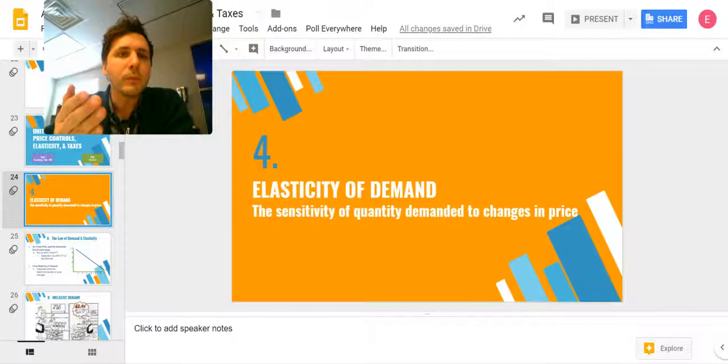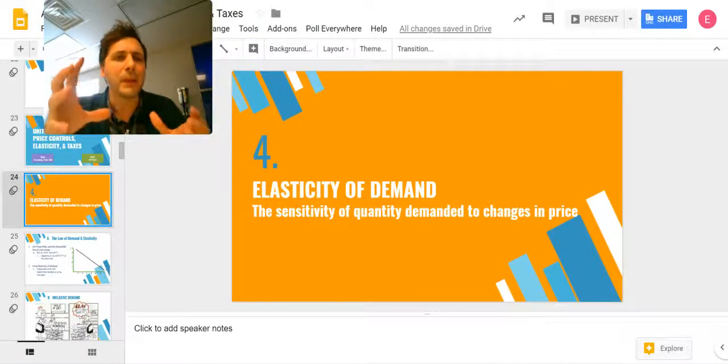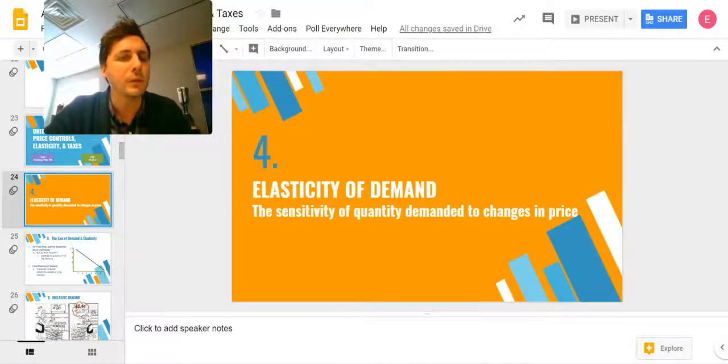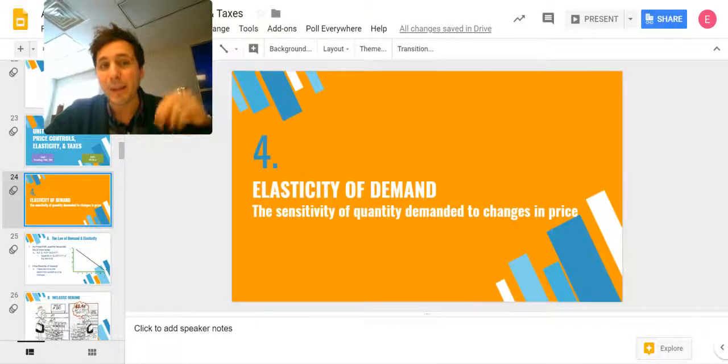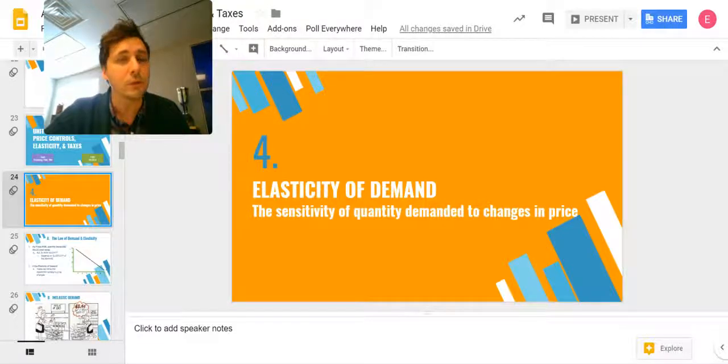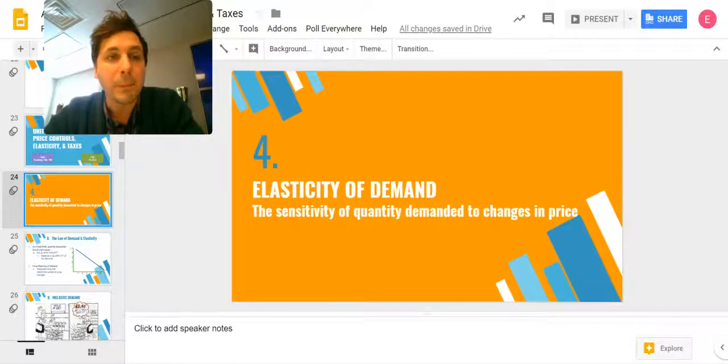On the flip side, we have things that are highly elastic or highly sensitive to a change in price. For Twinkies, let's use the same example of change in price. Twinkies go from $1.75 a box to $4 a box. What's going to happen to the quantity of Twinkies consumed? And the answer is a whole lot, right? We're probably going to see a dramatic decrease in the amount of Twinkies being consumed, mainly because there are so many substitutes, right? I can decide on a myriad of different things.